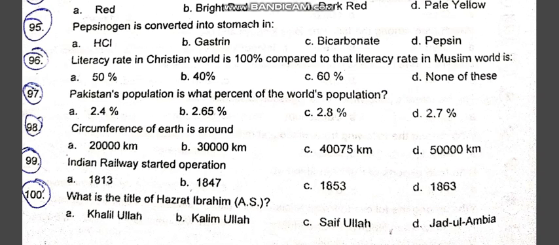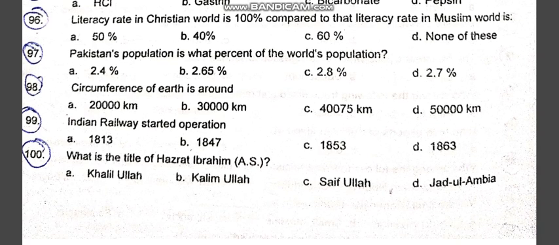Circumference of Earth is around 40,075. C option is the correct one. Indian Railways started operation in 1853. C option is the correct one. What is the title of Hazrat Ibrahim alayhi salam? Khalilullah. Option A is the correct one.